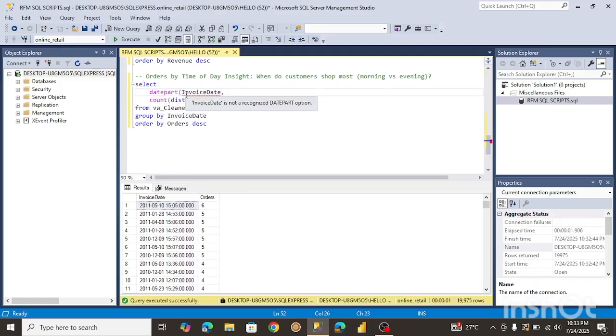So we're doing this on the invoice date. It's going to ask us what we want to extract. In this case, we want to extract the time of day, which is the hour. We can also say that we want to extract the minutes, so you can do whatever you want with date parts. So in this case, I'm just going to add hour over here. You can see it's showing a couple of options, so we're going to go with the hour.